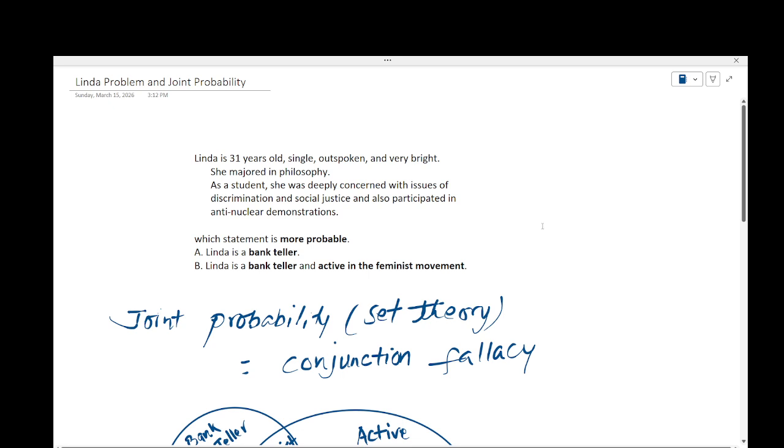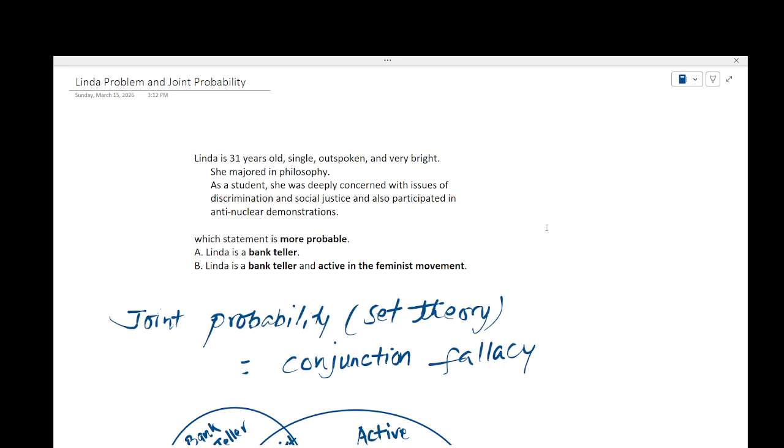Okay, I'm going to tackle the Linda problem, which is a very famous problem in psychology, made famous by two psychologists, Daniel Kahneman and Amos Tversky. So, here's the problem. Linda is 31 years old, single, outspoken, and very bright.